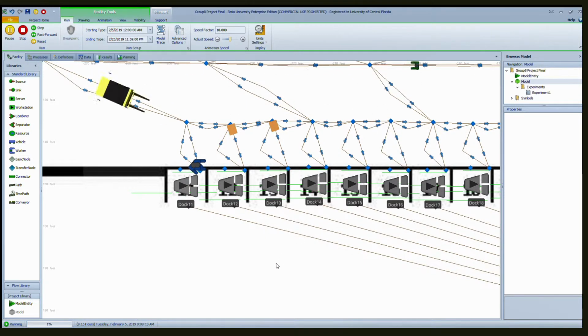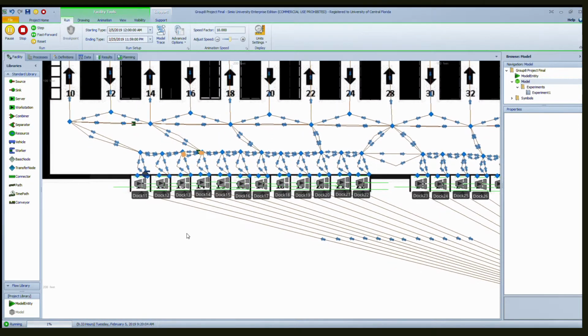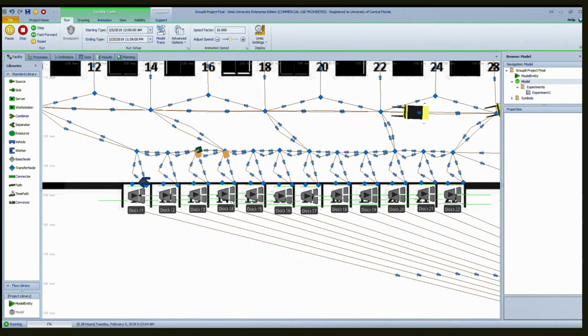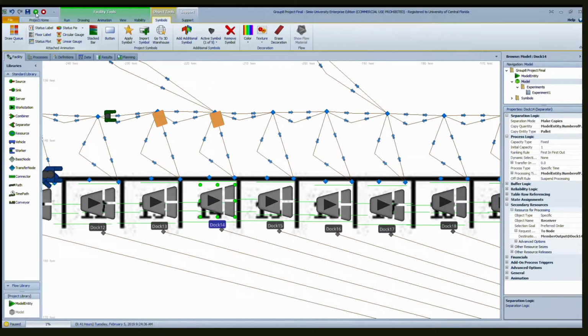Into dock number 14. And pretty much we have our operators right now distributing everything around. This one's taking a little bit longer than usual. Here it comes. There we go. And then our operator will process this whole thing based on the processing time given in the instructions, and it's a random dot triangular.